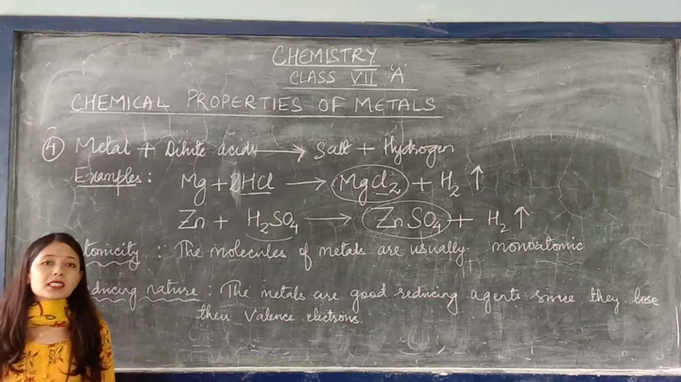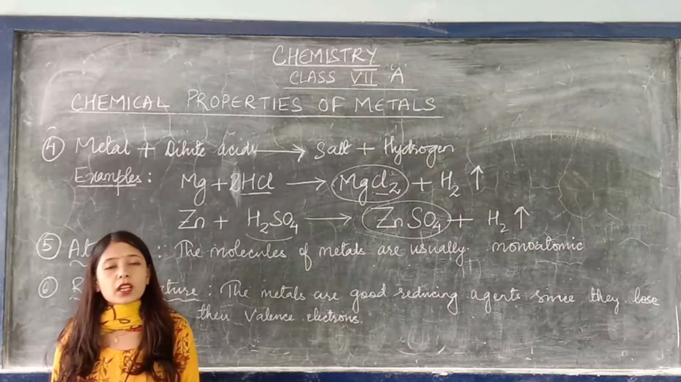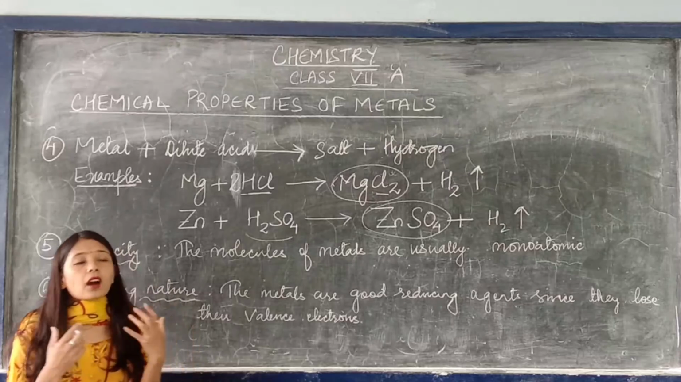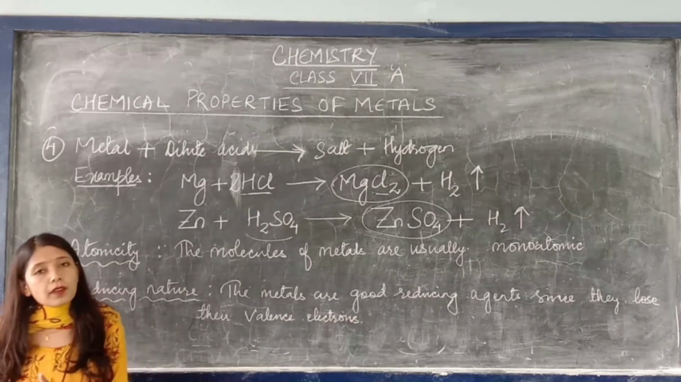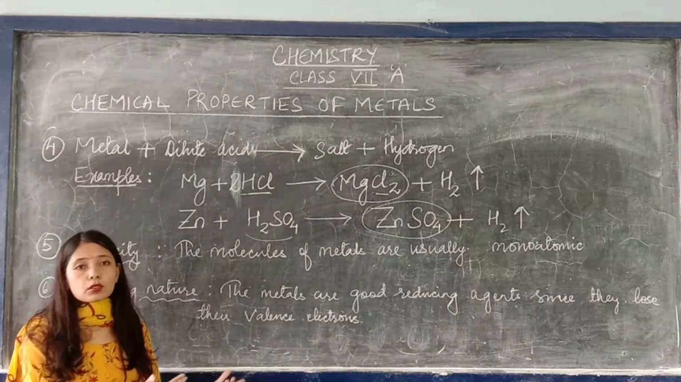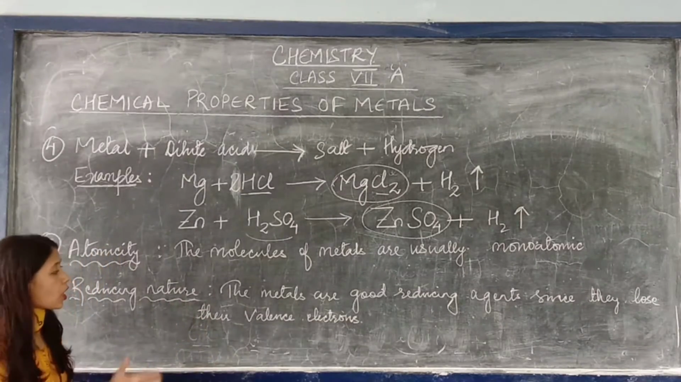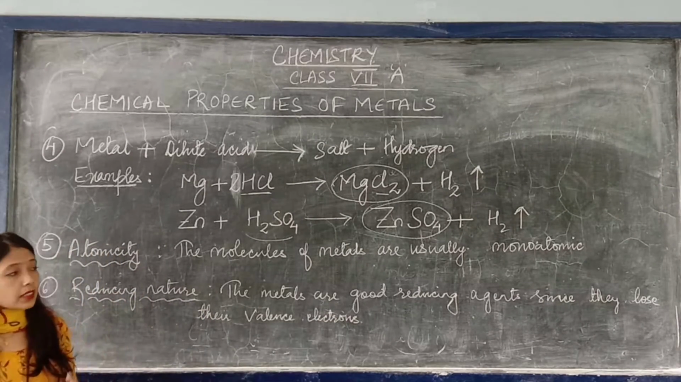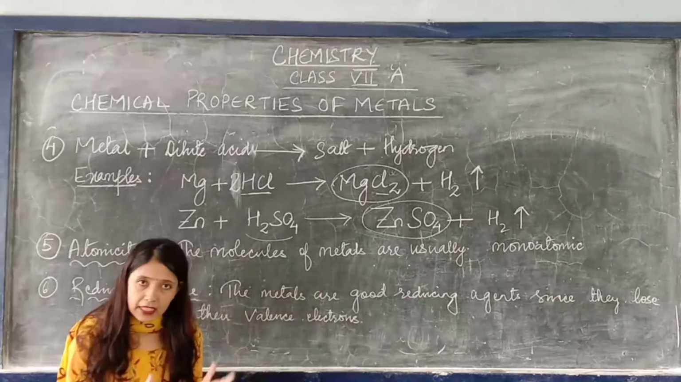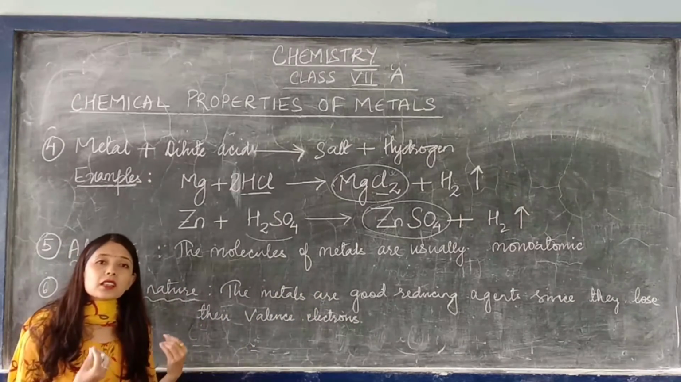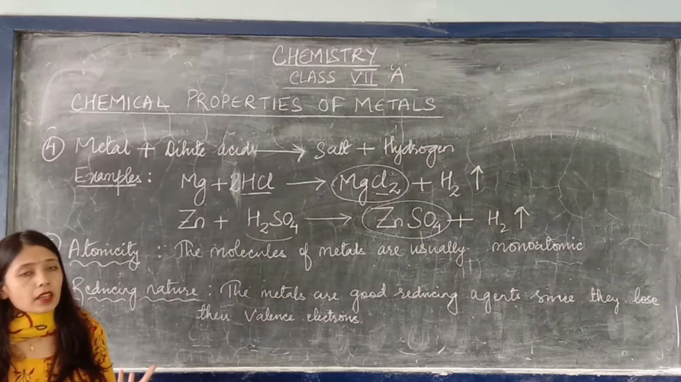As we have already discussed in the first property, electronic configuration, metals have 1, 2 or 3 valence electrons. So they can easily lose those electrons. So they are reducing in nature. They are reducing agents. So the metals are good reducing agents because they can easily lose those valence electrons.